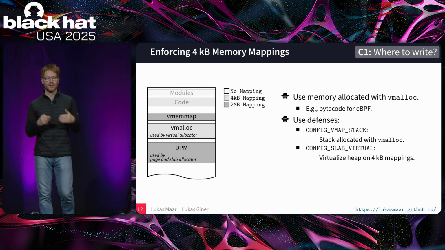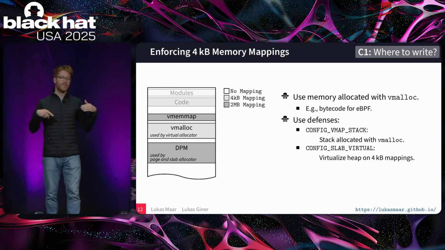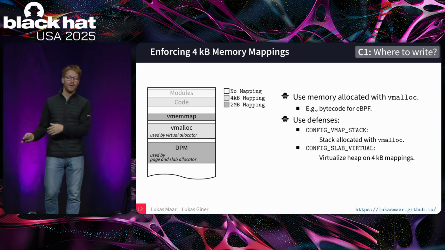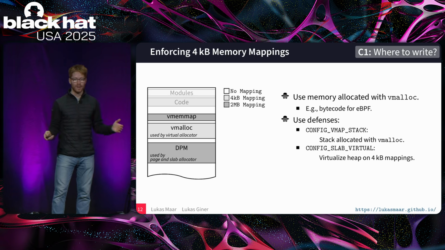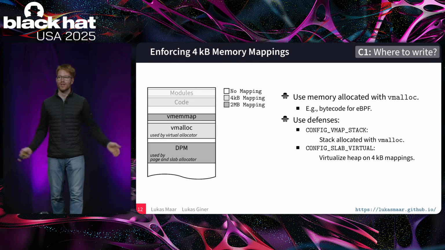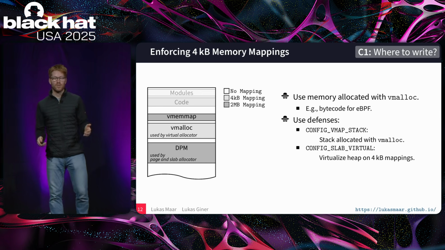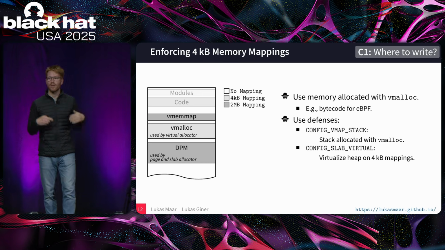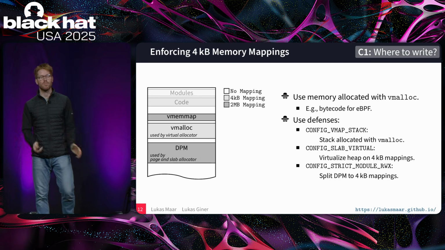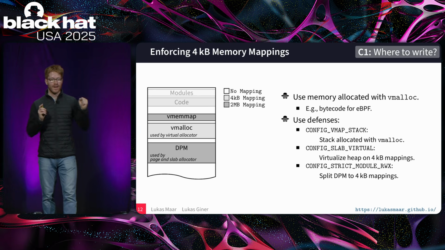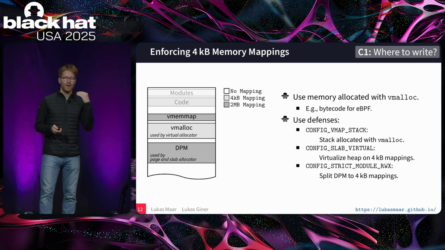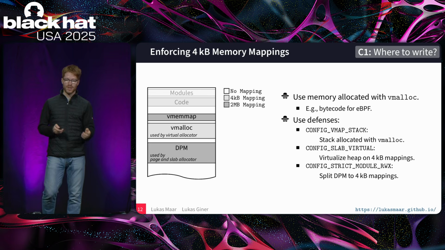The second is slab virtual. What it does is virtualize the entire kernel heap on a 4 kilobyte mapping. So these 2 are pretty straightforward. Just enable them, and target objects are now located on 4 kilobyte memory mappings. The third one is a more interesting one. It's the enforcement by the Linux kernel of strict memory permissions.